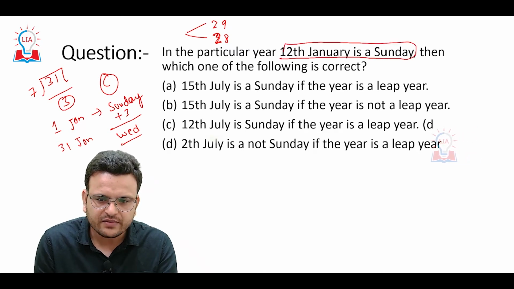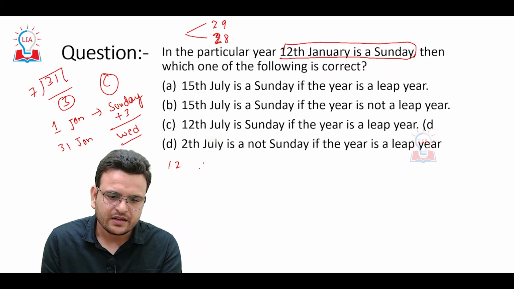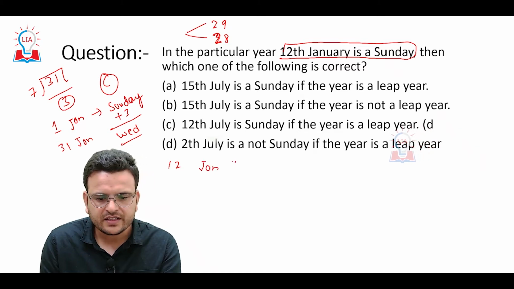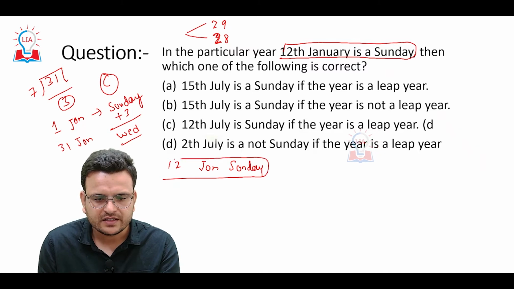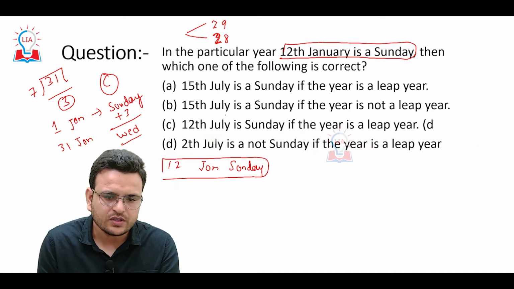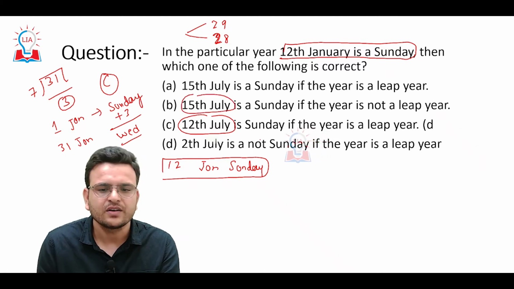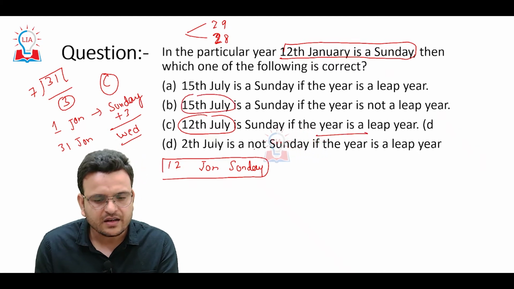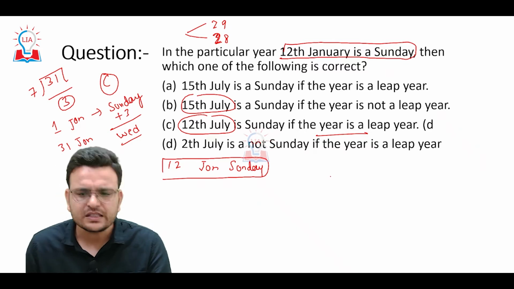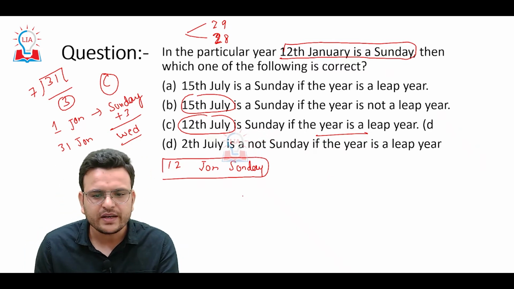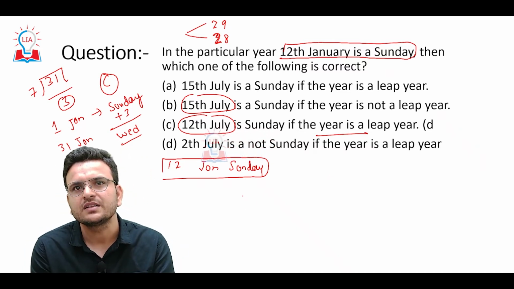They are asking about 12th July, when it is a leap year or when it is not a leap year. Consider it is a leap year. Now we have to just find the odd days.